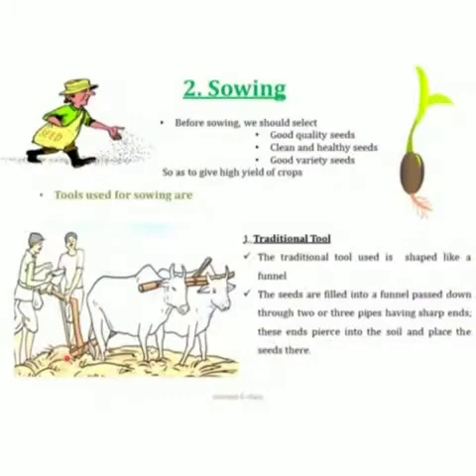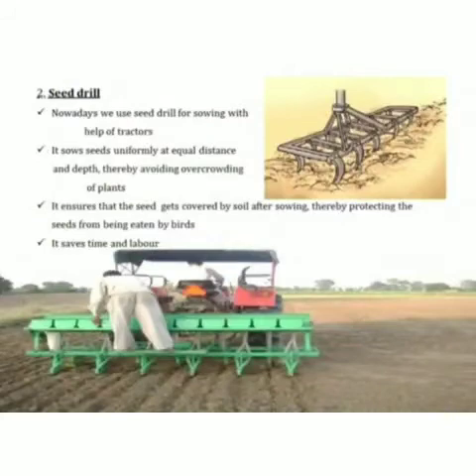The second important tool used in sowing is a seed drill. Nowadays, we use a seed drill for sowing with the help of tractors. This is a real-time implementation of a seed drill. We have a tractor here, and this is a seed drill. The seed drill will sow seeds uniformly at equal distance and depth, thereby avoiding the overcrowding of plants, and it ensures that the seed gets covered as well, so that it protects the seeds from being eaten by birds. It saves both time as well as labor.